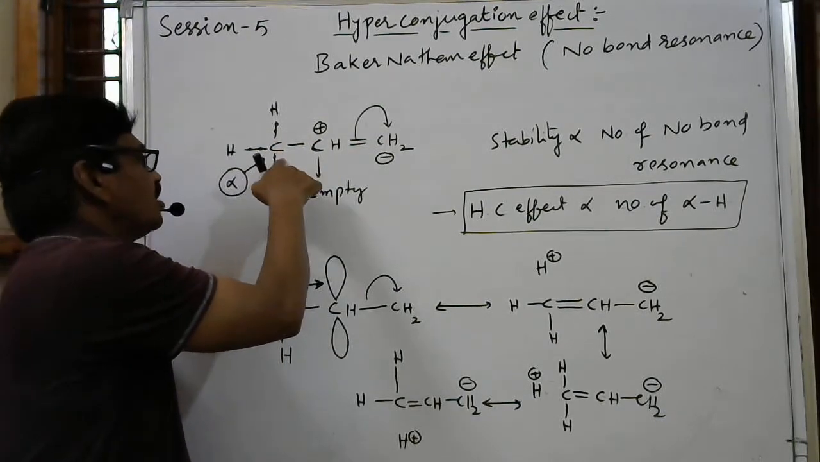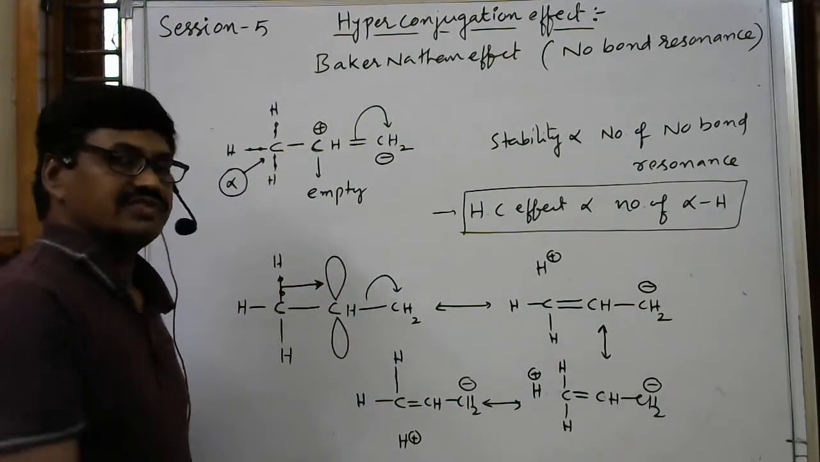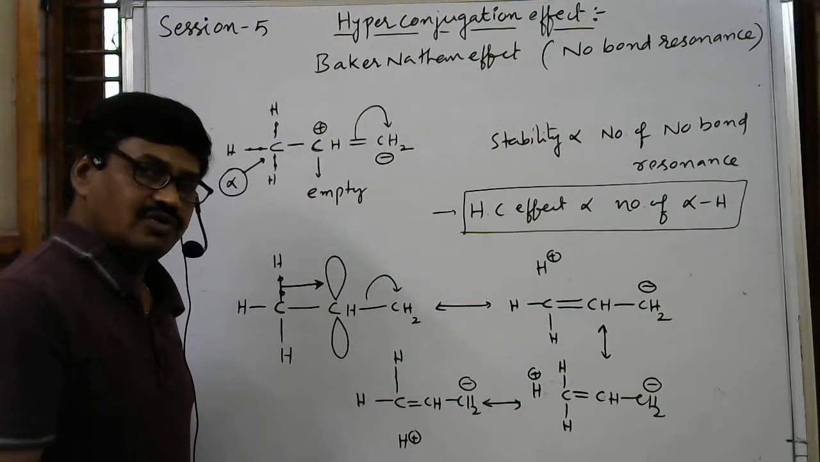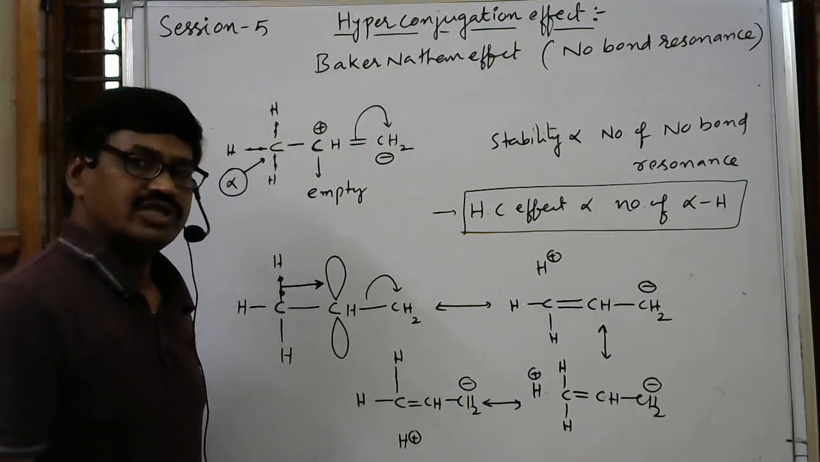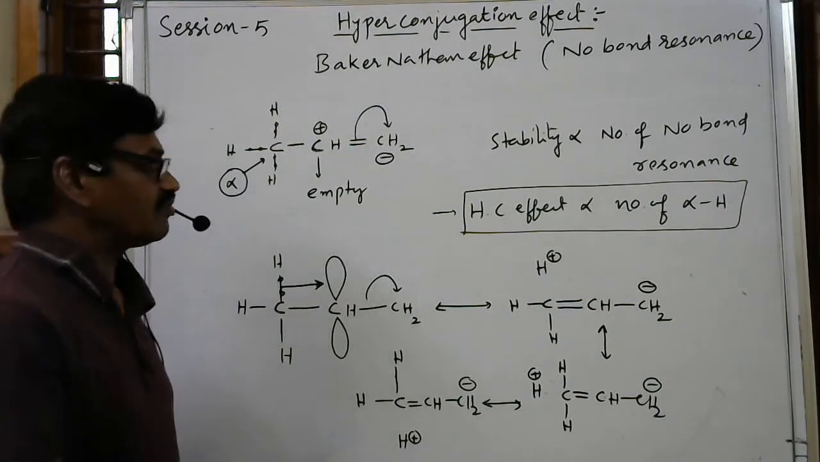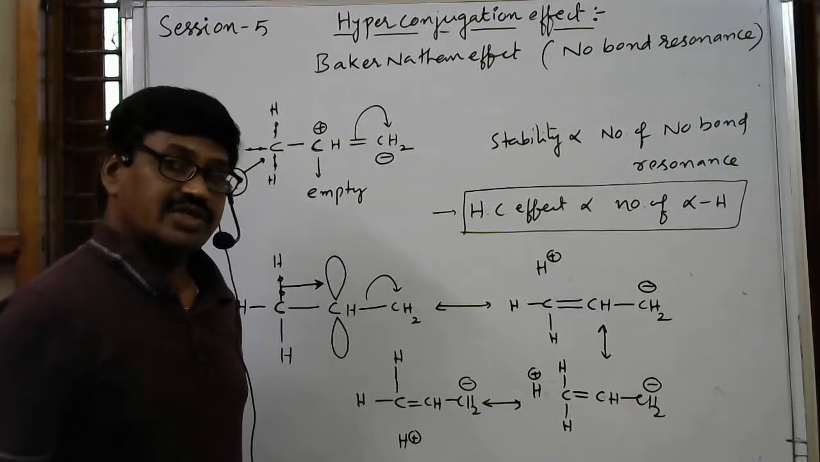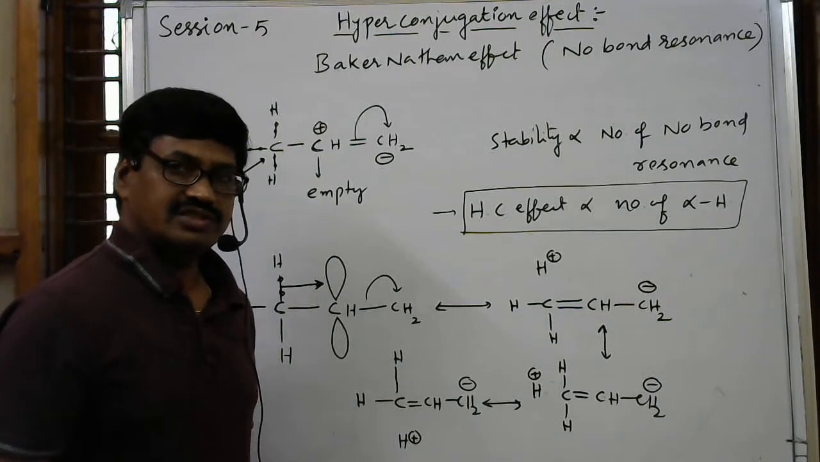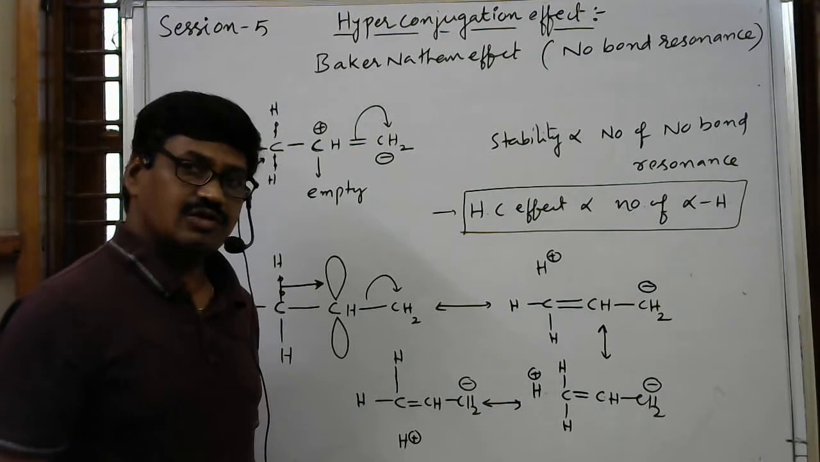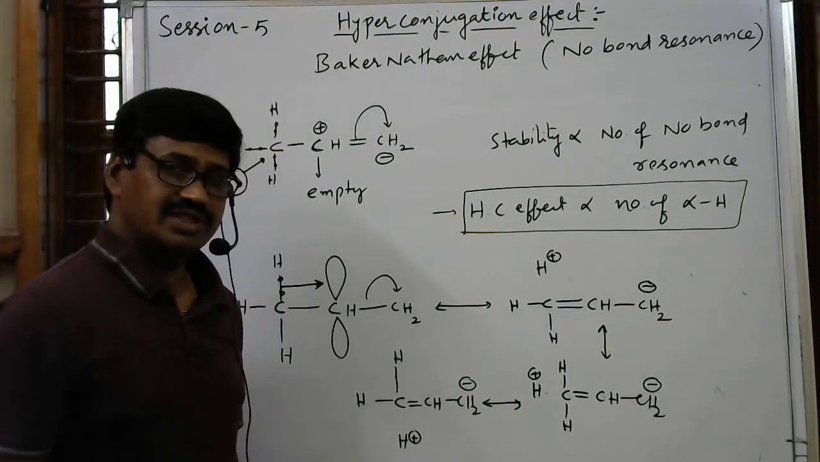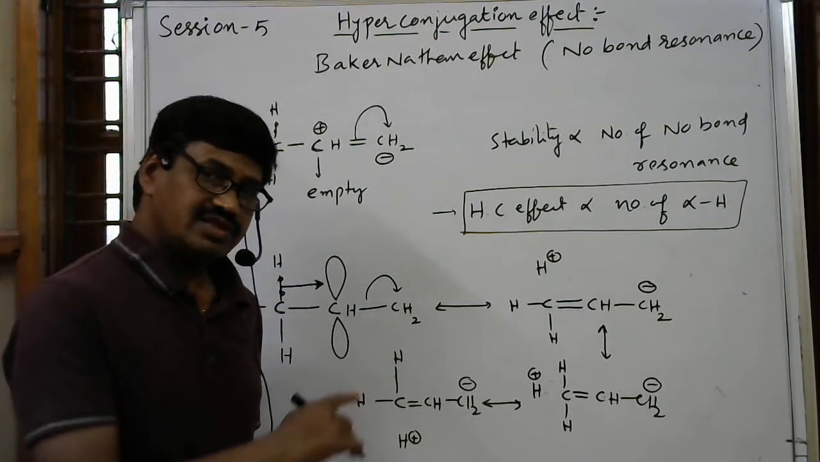On this carbon atom, how many hydrogens are present? That many no bond resonance forms we can write. If more no bond resonance forms are present, then it will get more and more stability. In applications of hyperconjugation, we'll discuss how we can explain stability of carbocations, and we can discuss the directing influence of alkyl groups which are present on benzene ring. Then stability of alkenes also we can discuss here.